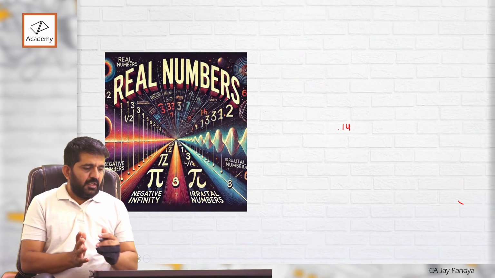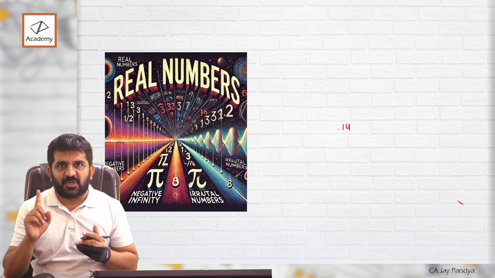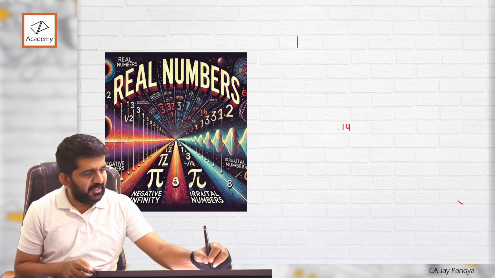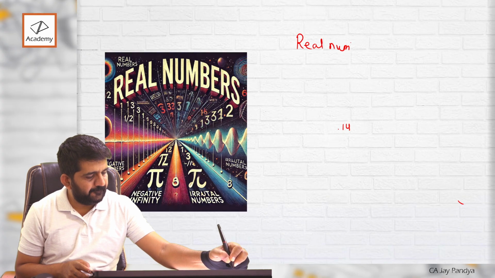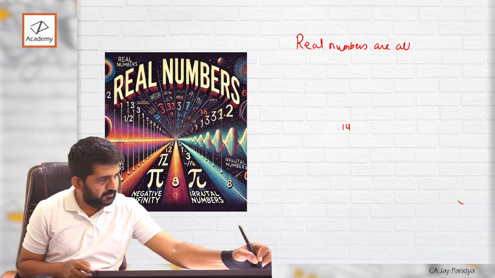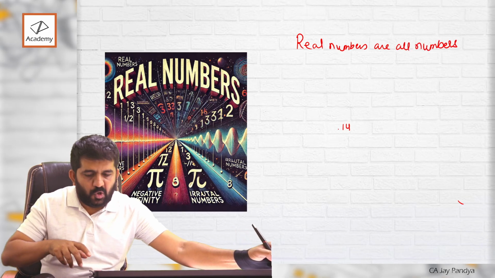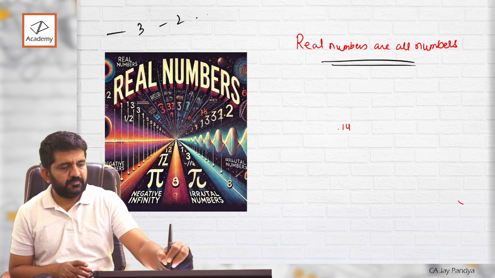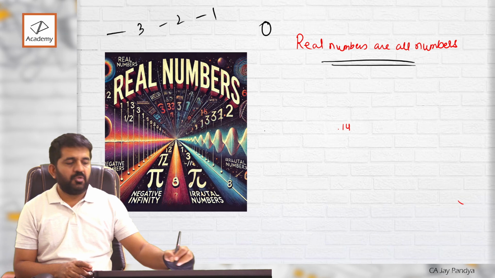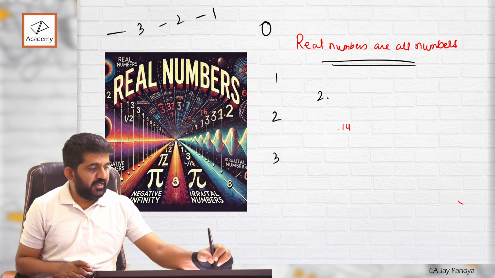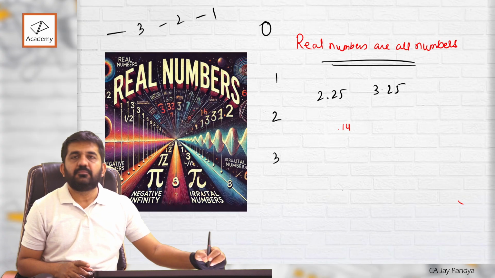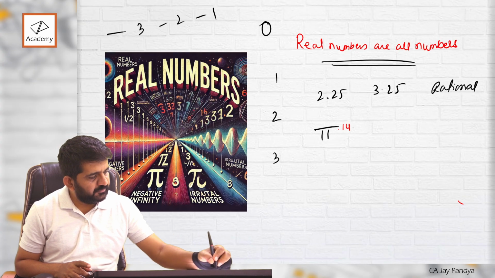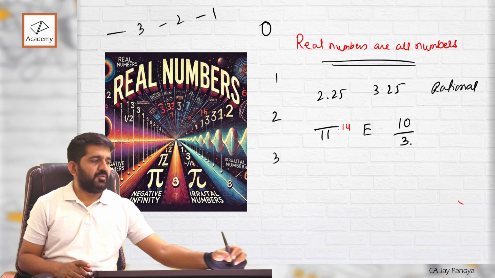Alright. Now coming to real numbers. This is also the name of our chapter, right? What is a real number? Real numbers are all numbers. What does it include? Negative, zero, positive, decimal, which are rational, even irrational.